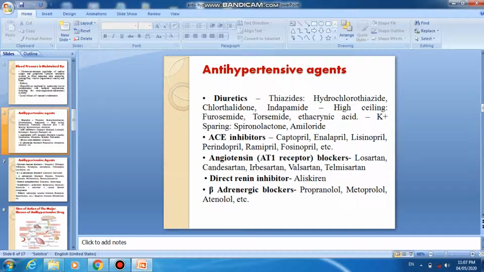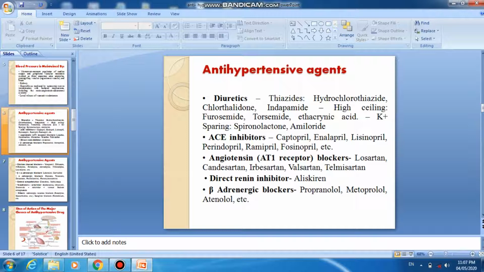Now let us discuss antihypertensive agents. A variety of antihypertensive agents are available, which are prescribed according to the severity, age, and sex of the patient. So let us start with the diuretics.